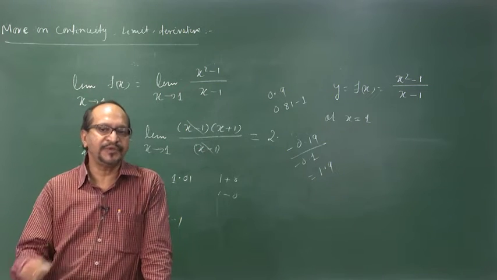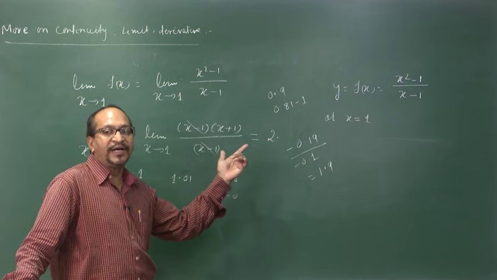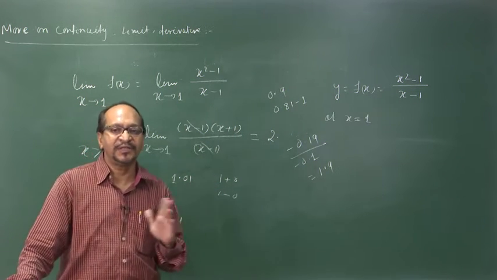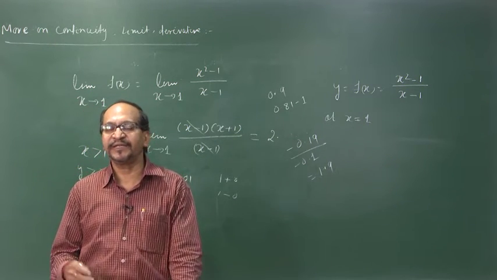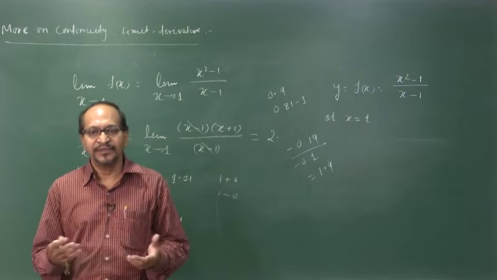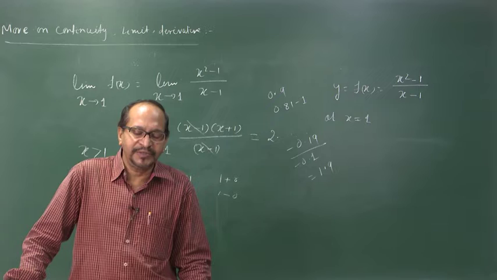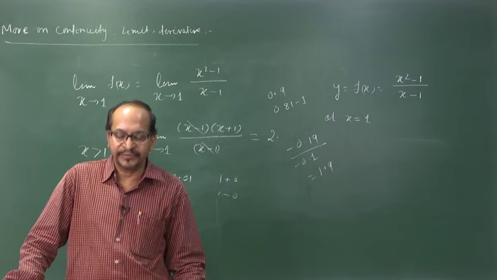So, the limit of the function exists, but the function value at x is equal to c is not defined, x is equal to 1 is not defined. So, the function is not continuous at x is equal to 1, but the limit exists. So, this is a nice example where we can understand what is the limit and continuity and how you can define it in a more mathematical way.